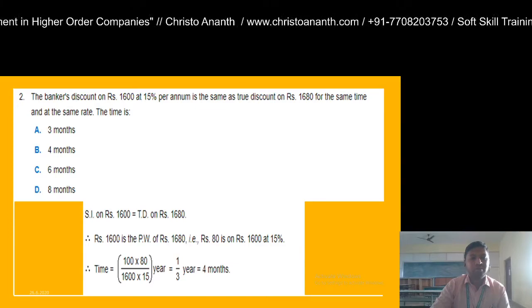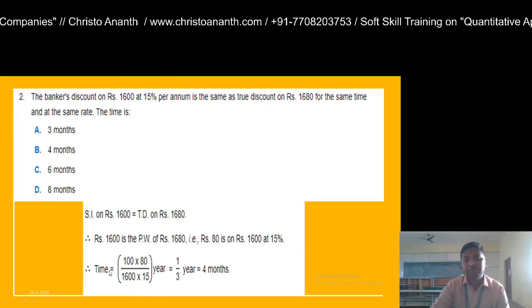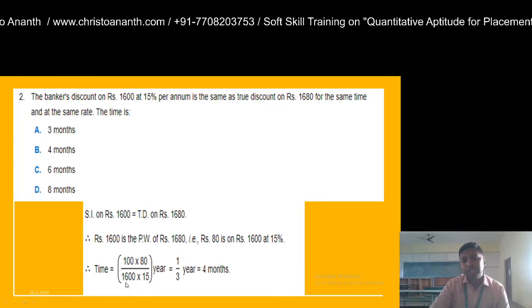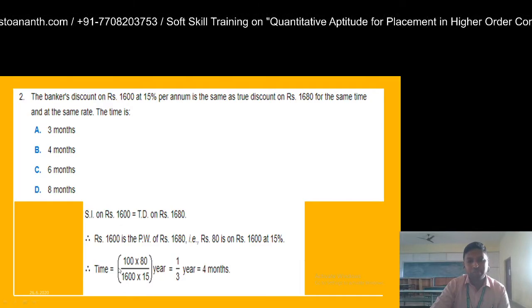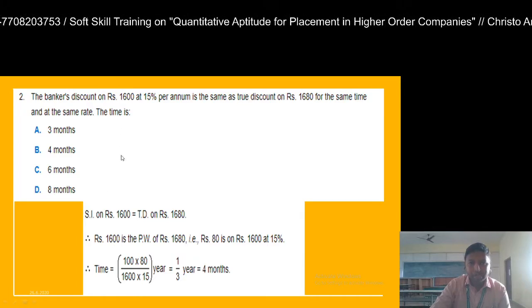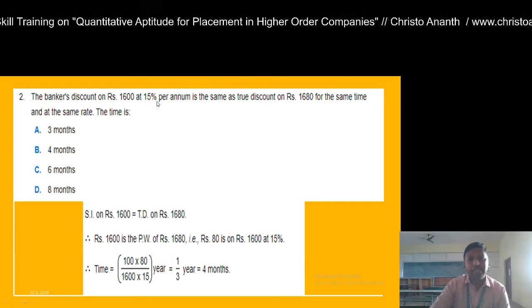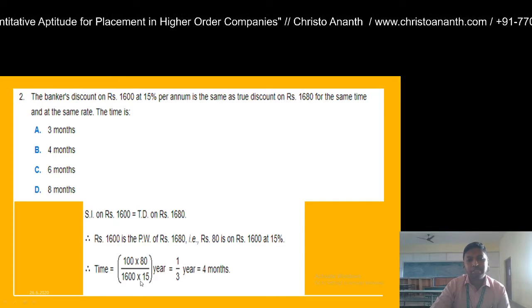That's what we are going to note down. From this, time can be calculated as 100 into 80 divided by 1600 into 15. 100 into 80, the present worth, divided by 1600, which is the banker's discount on the amount, into the rate, 15 percent. So 100 into 80 divided by 1600 into 15.